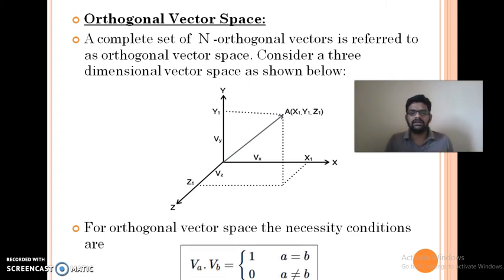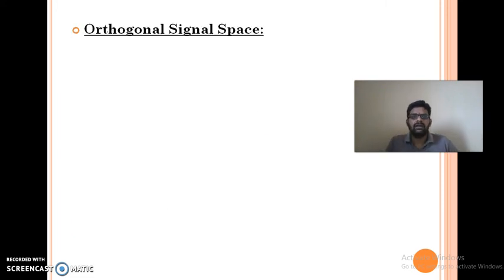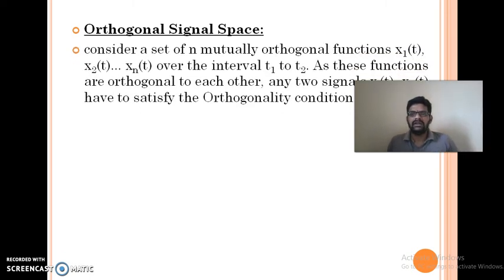So the condition for orthogonality is va dot vb equal to 1 when a equal to b, and va dot vb equal to 0 when a is not equal to b. Suppose you take C12 equal to v1 dot v2 by v2 square, or va dot vb by vb square, like that. That is called an orthogonal vector space. The same concept can be applied to the orthogonal signal space. If there is more than one function and they are orthogonal to each other, then they are said to form an orthogonal signal space.